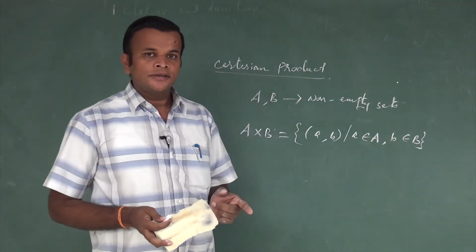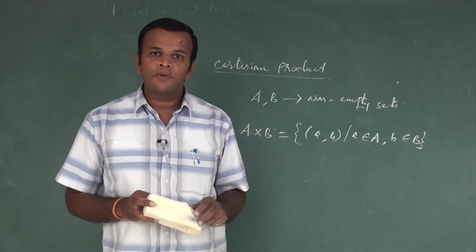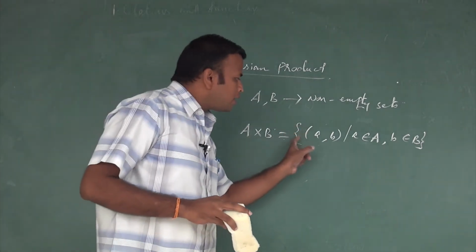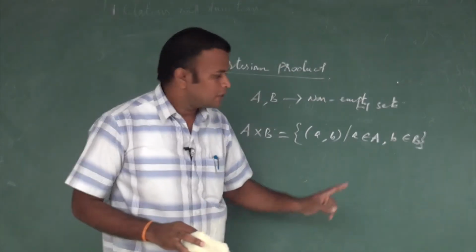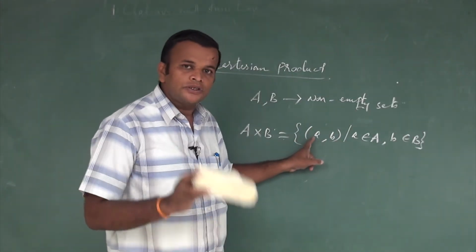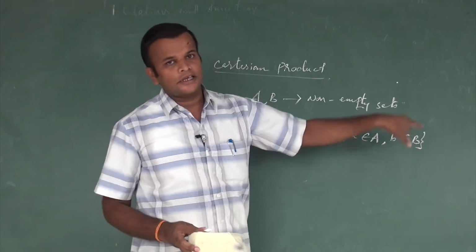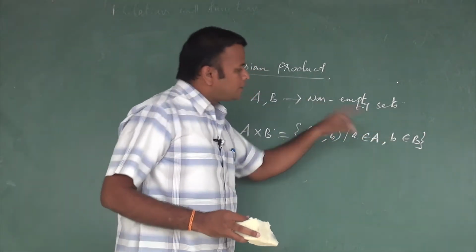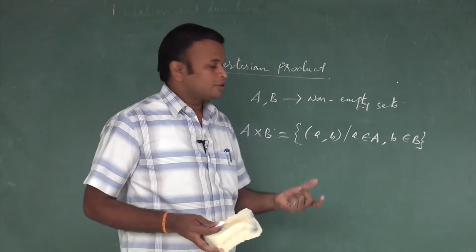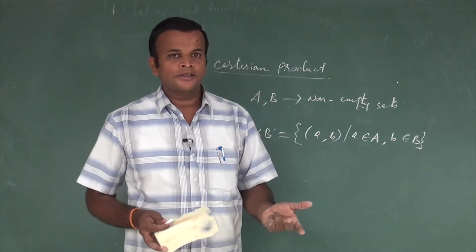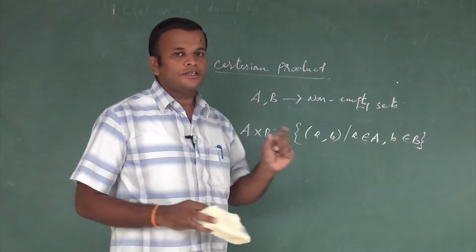The first requirement is that the given two sets should be non-empty. And how do we define the Cartesian product of these two sets? Any element is an ordered pair, say (a, b), such that the first element lies in the first set and the second element lies in the second set. If each set has only one element, there is only one ordered pair. If both sets have many elements, many ordered pairs will come. So this is the definition of a Cartesian product.